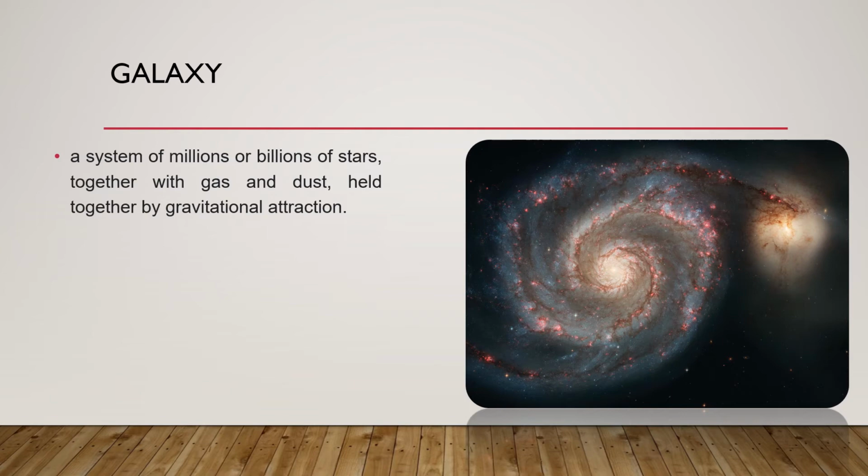There are millions of stars in space. You can see them in the night. During the night time, you can see millions of stars in space. Now, a collection of stars forms a galaxy. In a galaxy, we will see a lot of stars, planets all together, and it forms a galaxy.